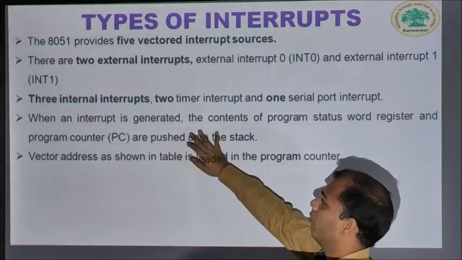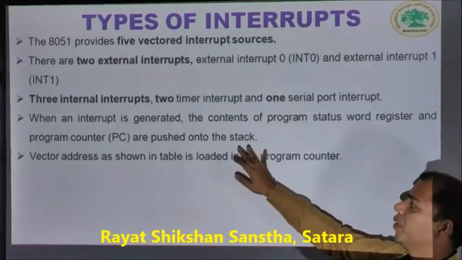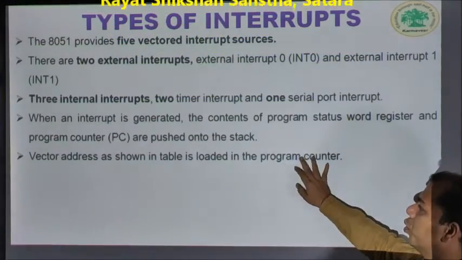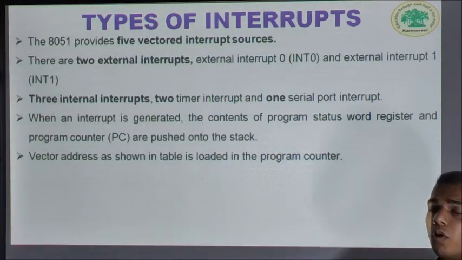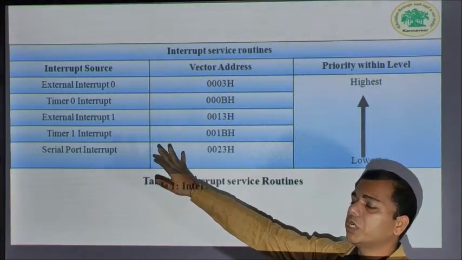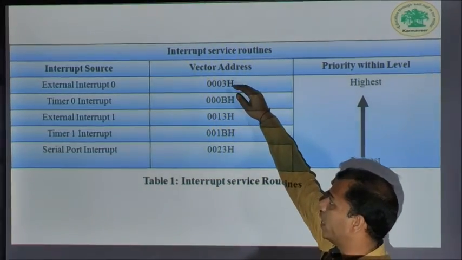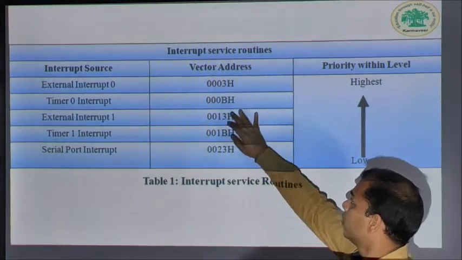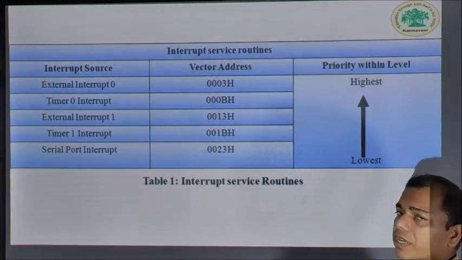When an interrupt is generated, the contents of the program status word register and the program counter are pushed onto the stack. The vector address, as shown in the table, is loaded in the program counter. The table shows the vector address of the corresponding interrupt when it is generated, and this vector address is loaded in the program counter. This table also shows the priority assigned to the different interrupts.